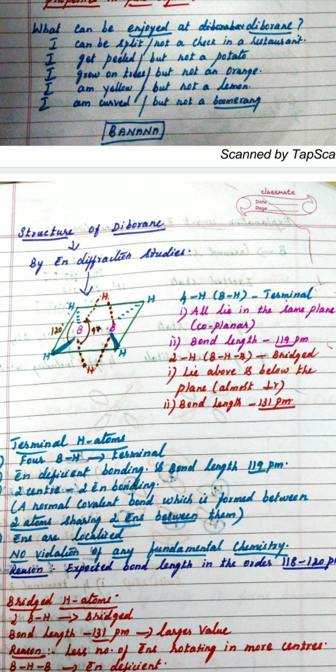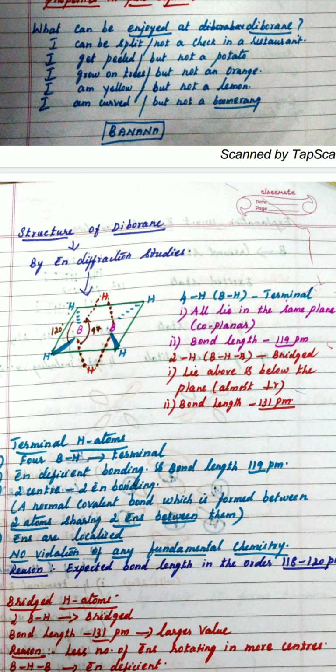But I am mentioning only 4 here, that is 4 terminal hydrogens, each boron taking 2 each. Therefore, there are 4 boron-hydrogen bonds which are going to be terminal. All these 4 terminal hydrogens lie in the same plane. When they lie in the same plane, we say it is coplanar. The bond length of this terminal hydrogen is 119 picometer.